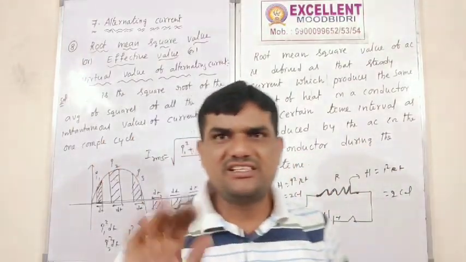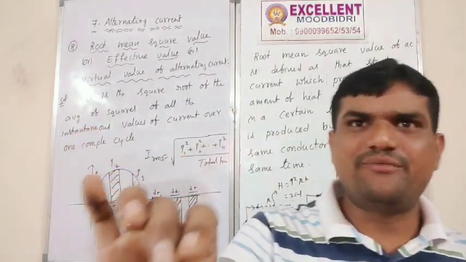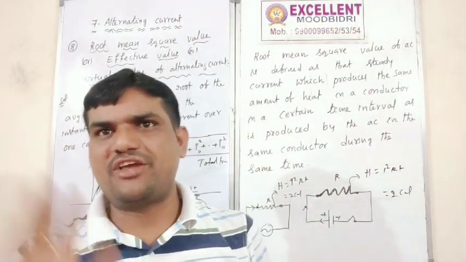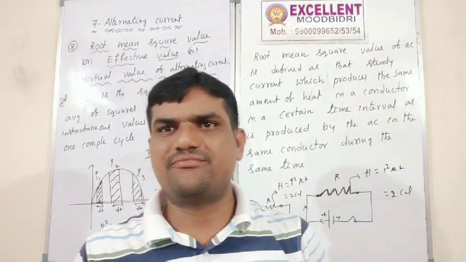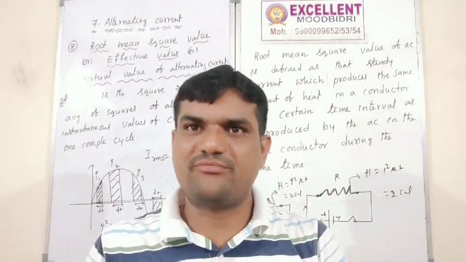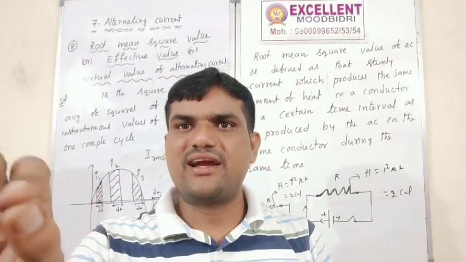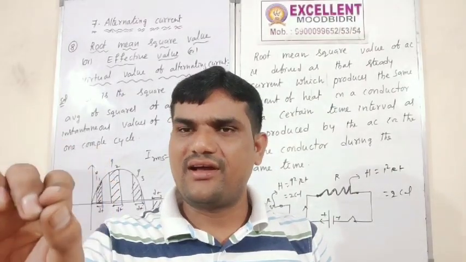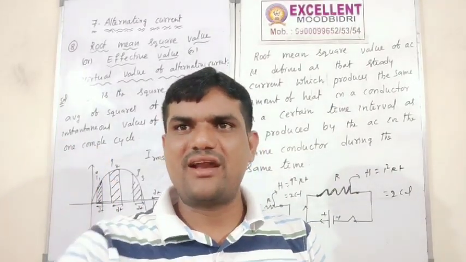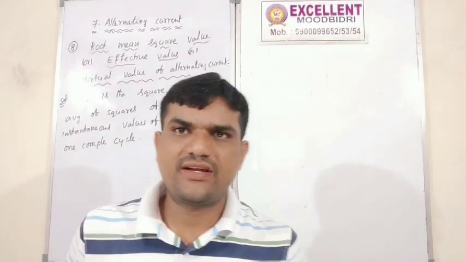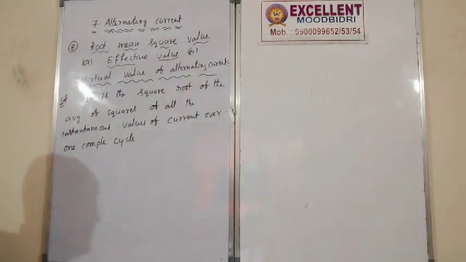That means in the DC time as well as AC time, the current is same, the amount of heat energy is same. In that time we will say the current is our RMS current. Right.